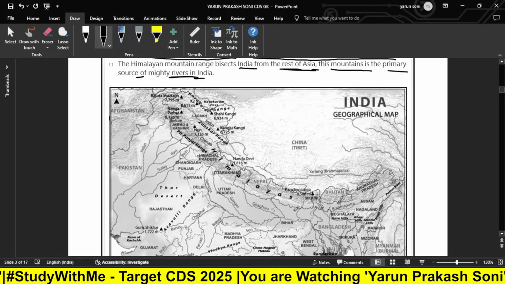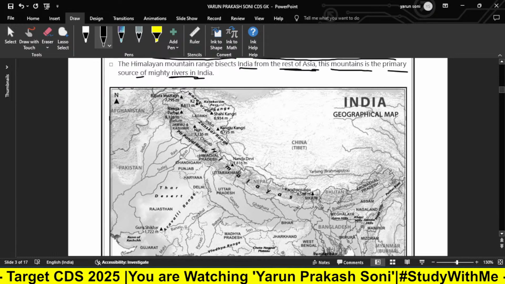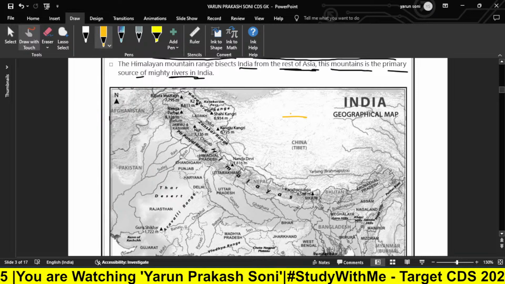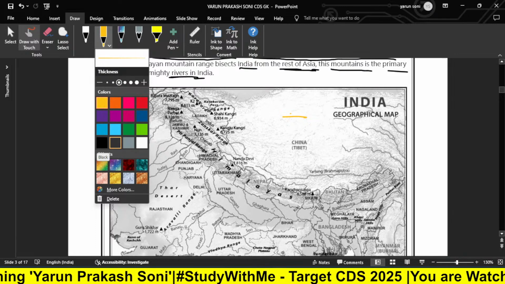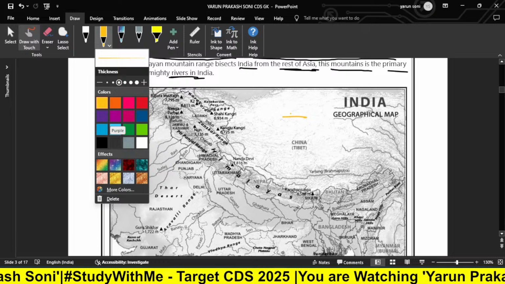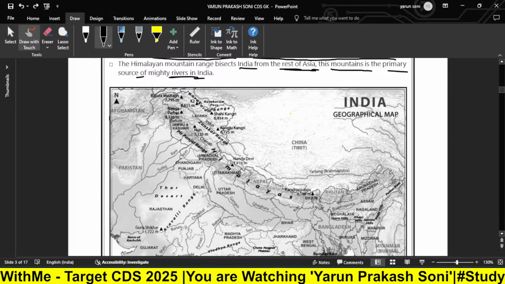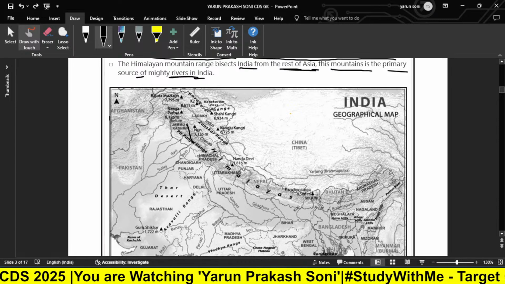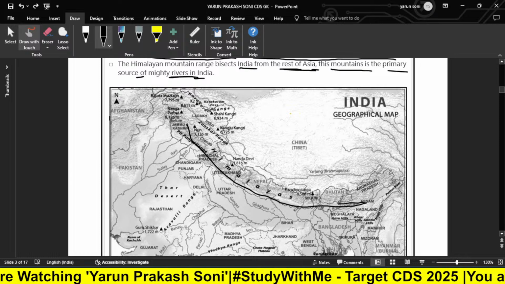Now as you can see, the geographical map of India. I am using this yellow. This is a little darker, so let me use some more colors. Black, okay, black is fine. Now the Himalayan range lies here. As you can see, the Himalayan range is something like this.